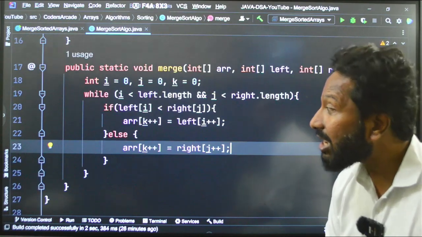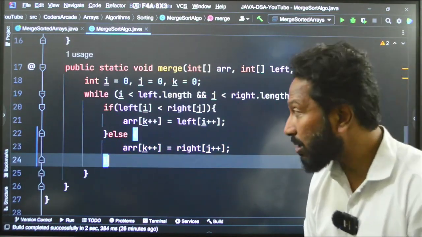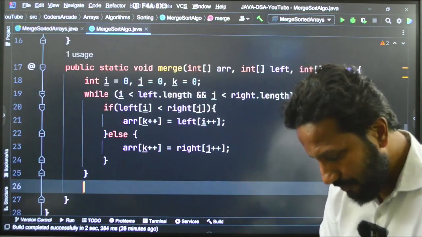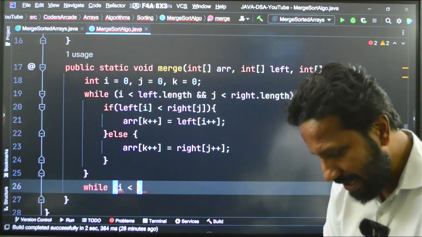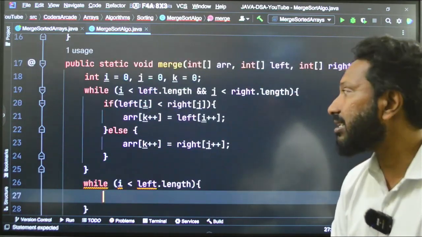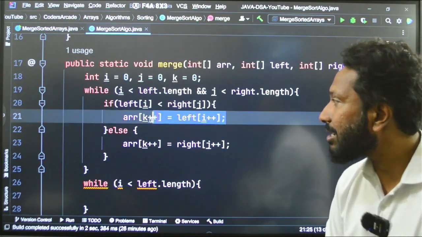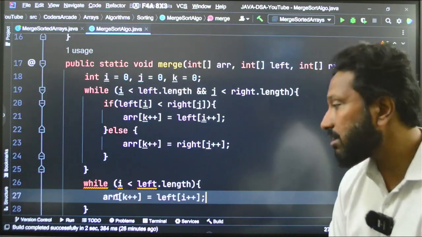And if something is remaining, we also have to add those parts, right. So, what will I do? I will say while our i is still less than left.length, just continue doing that until it is complete. Copy this, paste this here.